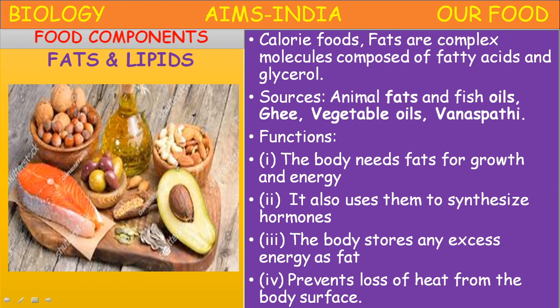proteins and carbohydrates. Excess carbohydrates are also converted into fats in the body and stored. Fats are the main reserve food materials, meaning the energy is reserved in the body in the form of fats. Children, they provide more energy compared to carbohydrates and proteins.